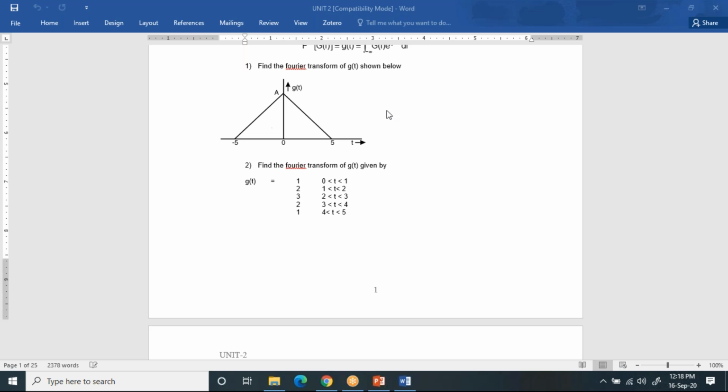Yeah. Now note down this problem. First problem: find the Fourier transform of g of t shown below.